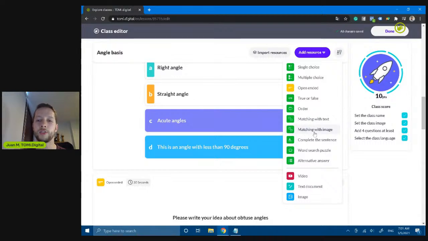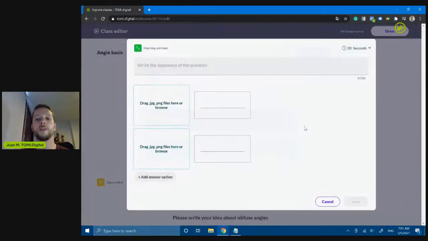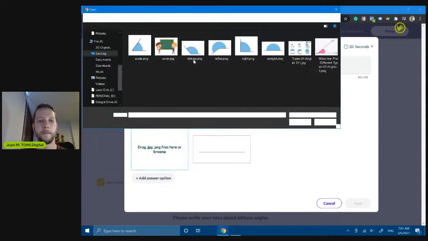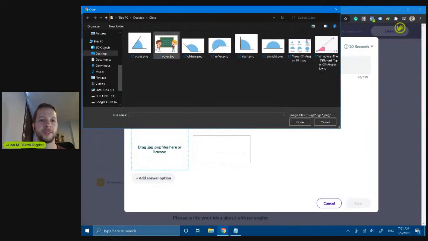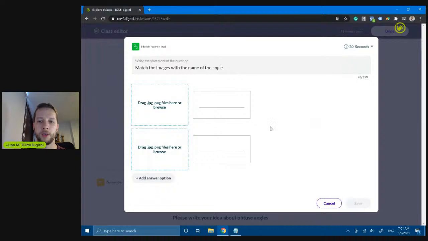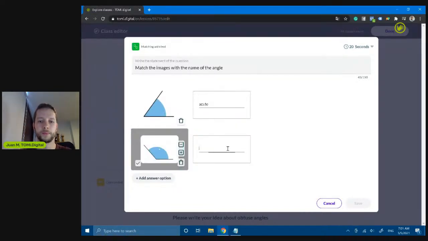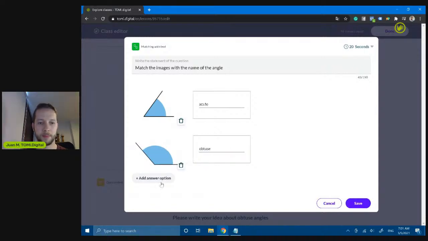Let's make an exercise with matching with images. So let's open it and let's say match the images with the name of the angles. I have already all the angles here. So let's open the acute. Acute. Second. Let's open the obtuse. Second.